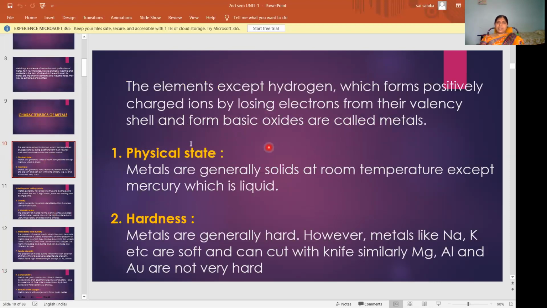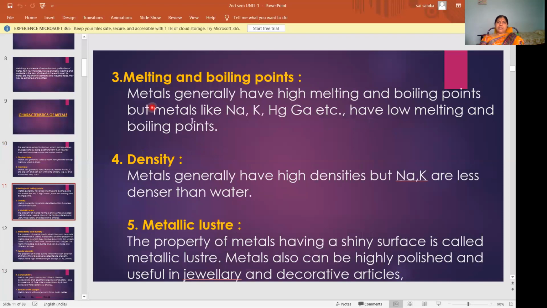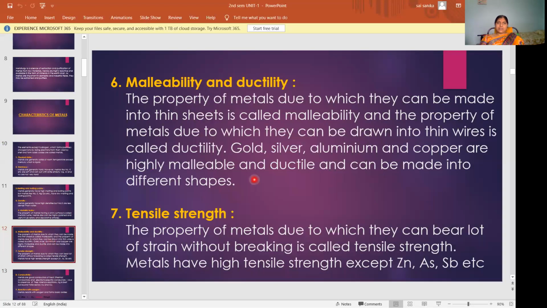What is the first? They exist in solid state except mercury, which exists in liquid state. They are generally hard; however, some metals are soft in nature. They have high melting and boiling points, and some metals have low melting and boiling points. They have high density, though some metals are less dense than water. All metals have a shining surface called metallic luster. That's why they are used in jewelry and decorative articles.